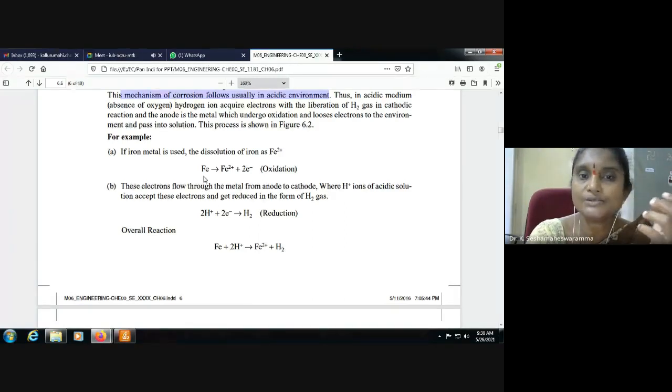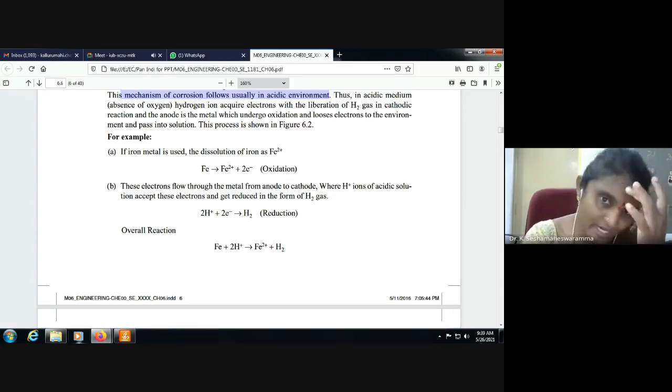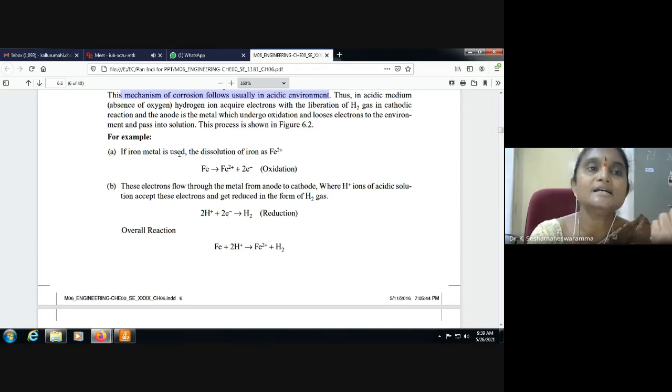If iron metal is used, iron dissolves as Fe2+ and also releases 2 electrons, because iron is converted into the +2 state. This is the oxidation. Then these electrons flow through the metal from anode to cathode, where H+ ions of the acidic solution accept these electrons and get reduced to hydrogen gas. Hydrogen gas is liberated.